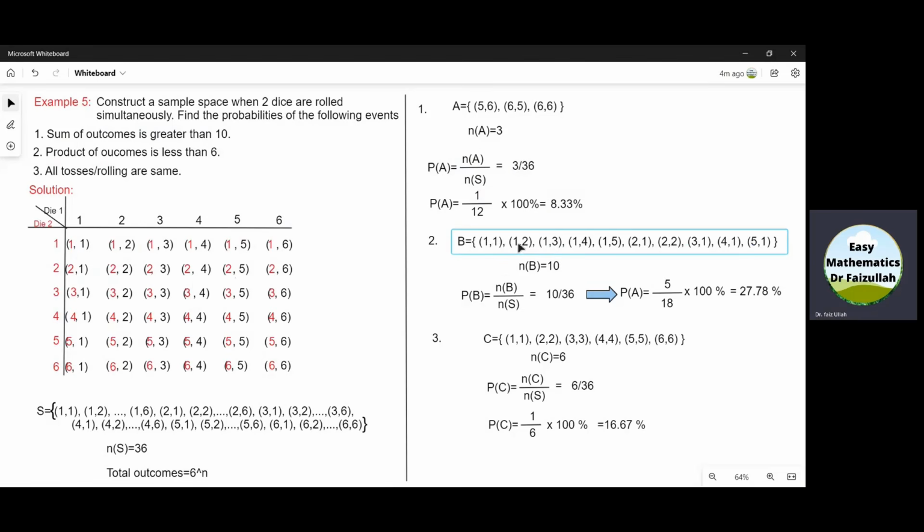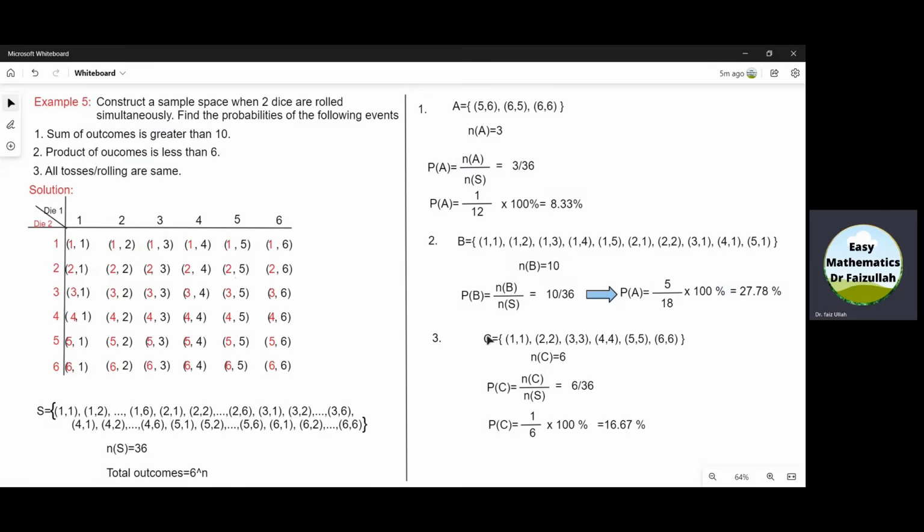If we count all outcomes, we can see N of B is equal to 10. We use the basic formula, putting the values of N of B and N of S, and then to find the solution in percentage, we multiply by 100. So probability of B is 27.78%. And now let us go for the last event, which says all tosses are the same.